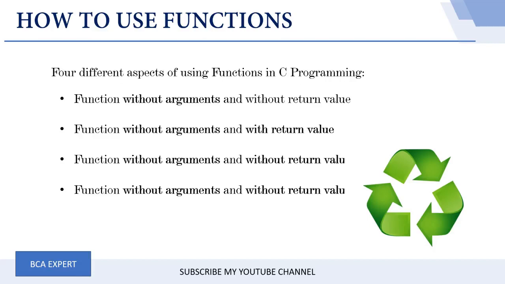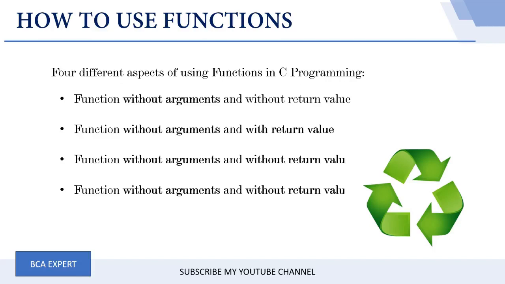In the second aspect, function without argument and with return value. In this particular type, the calling function will not provide any arguments to the called function, but the called function will return a value to the calling function. The third type of aspect is the function with argument and without return value. In this case, the calling function will provide some arguments to the called function, but the called function will not return any value to the calling function.